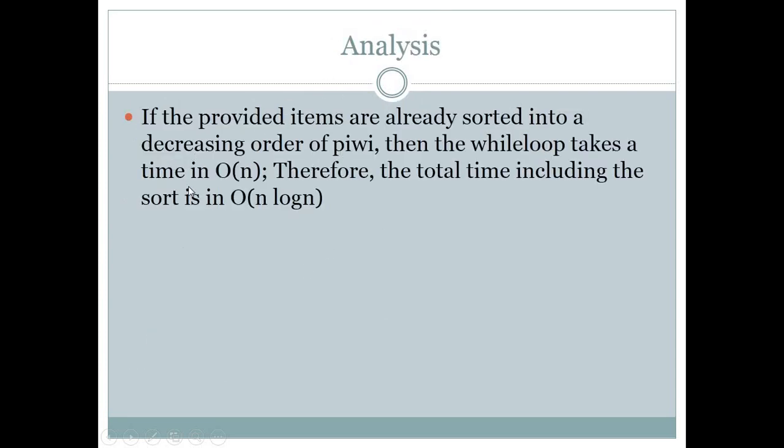Now the analysis of it. If the provided items are already sorted in decreasing order of Pi by Wi, then the while loop takes a time of order n. Therefore the total time including the sort is omega of n log n. So this is the analysis of the fractional knapsack problem by the greedy approach.